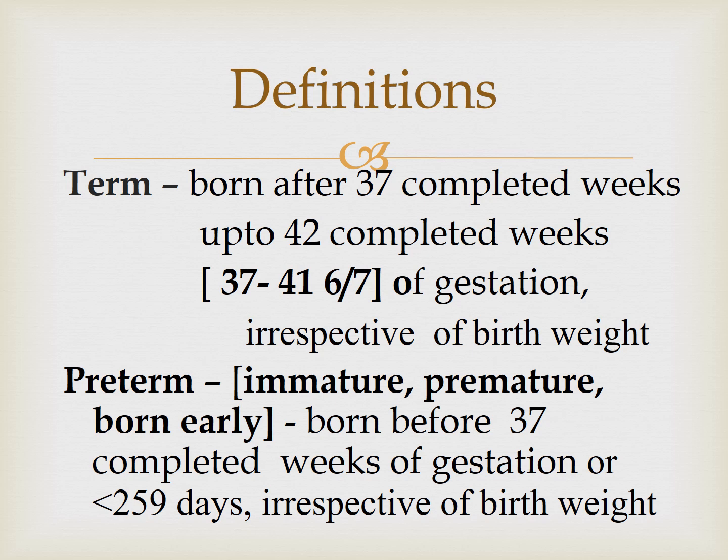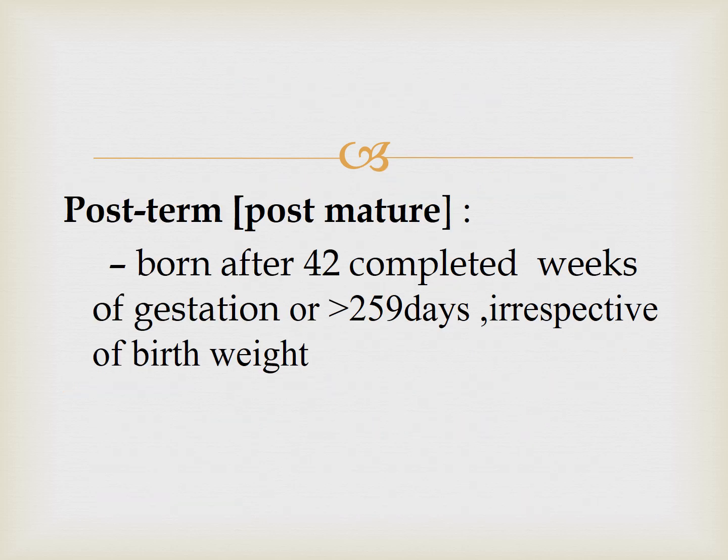These are the different terminologies used. This is a baby born before 37 completed weeks of gestation or less than 259 days irrespective of birth weight. Postterm, also known as post-mature baby, is a baby born after 42 completed weeks of gestation or more than 259 days irrespective of birth weight.